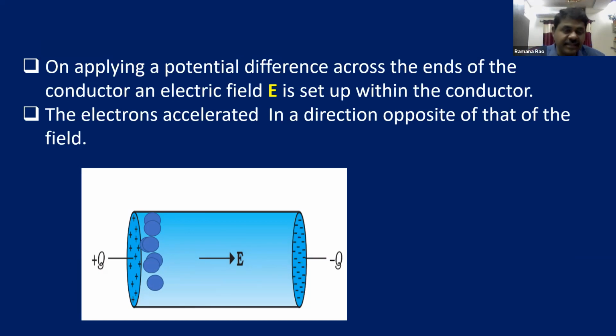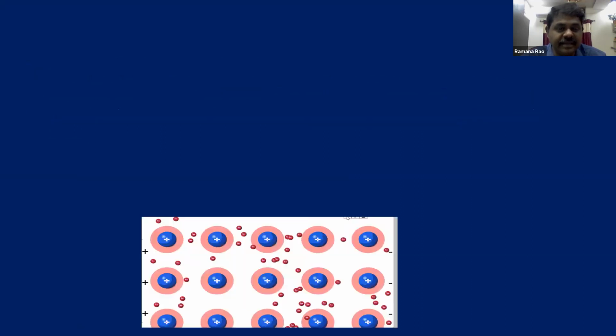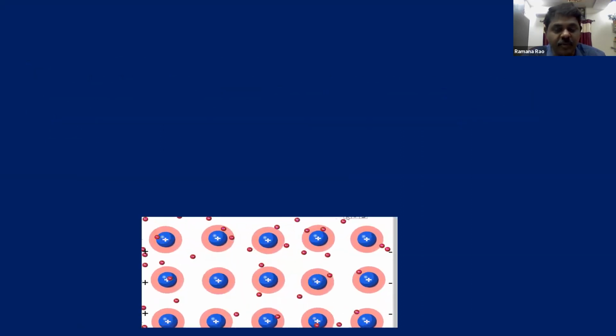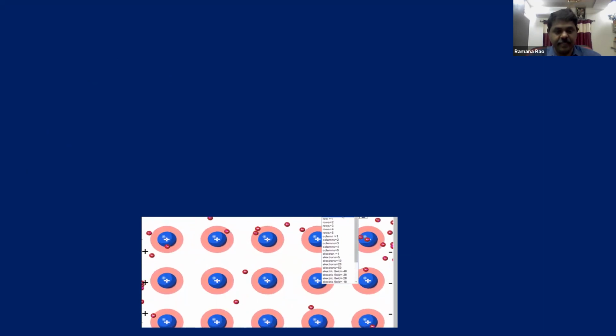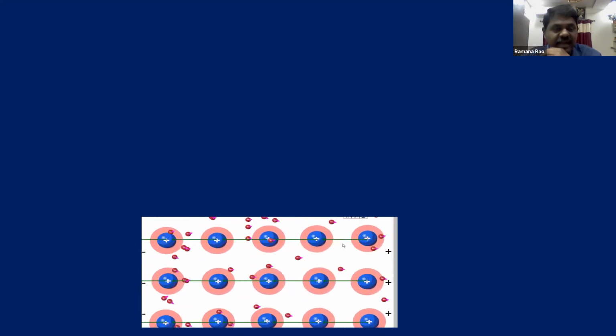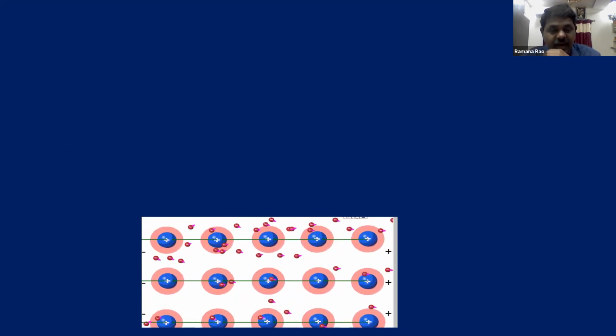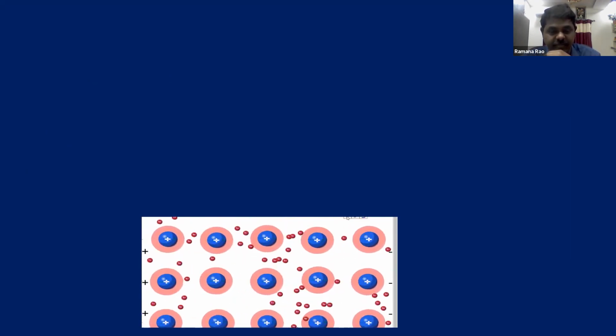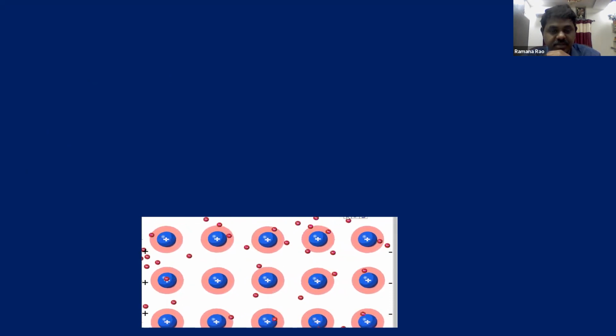If you want these electrons to flow continuously, then we have to connect it to a battery. That means a power supply. If you connect it to a power supply, then these electrons are going to move continuously. Now you can see, children, after connecting to the battery, how the charge carriers behave.